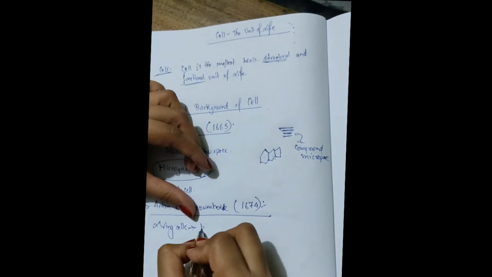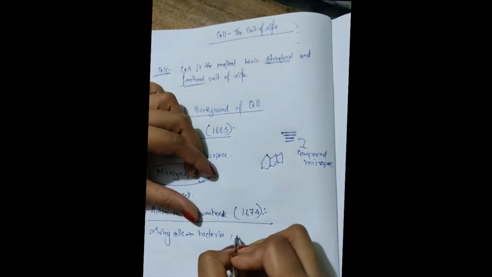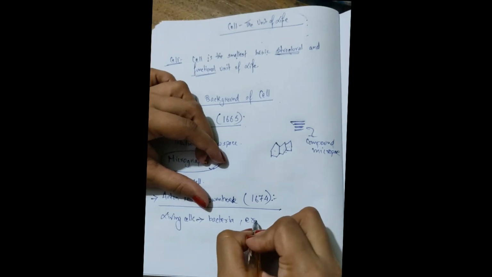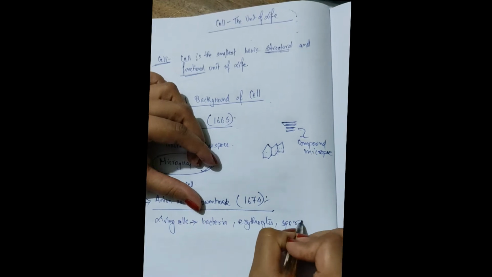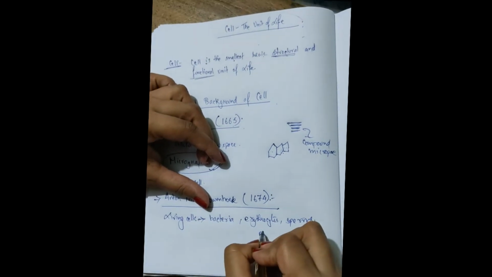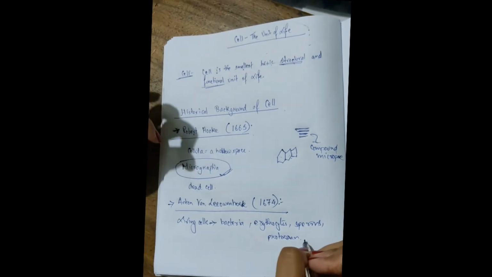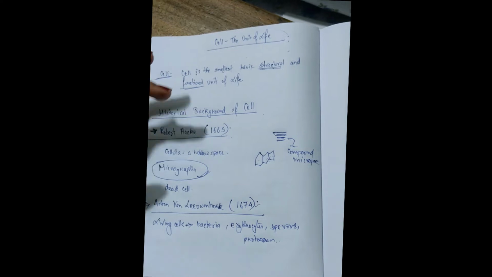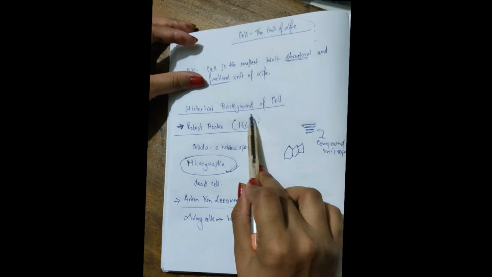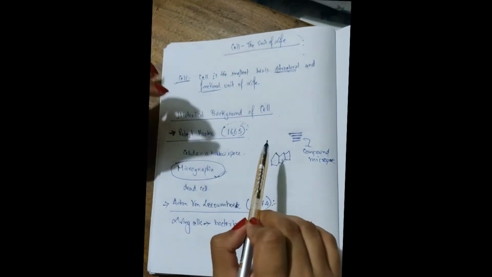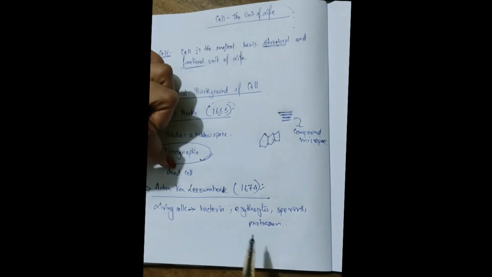The living cells were mainly bacteria from the tartar of our teeth, then erythrocytes, sperms, and then protozoans. So you have to remember that Robert Hooke was the scientist who discovered the cell, who observed the dead cell, whereas Leeuwenhoek observed the living cell.